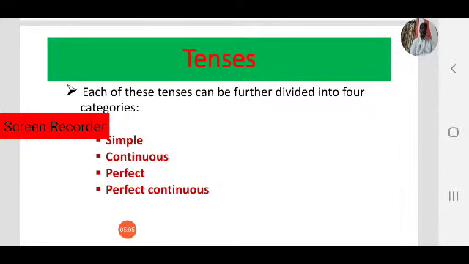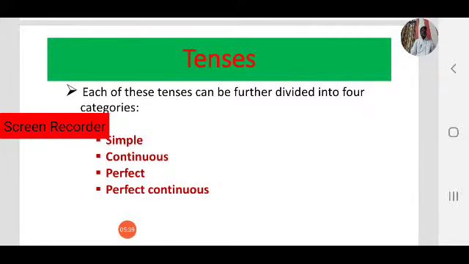For example, in present tense: present simple, present continuous, present perfect, and present perfect continuous. In past: past simple, past continuous, past perfect, and past perfect continuous. Future: simple future, future continuous, future perfect, and future perfect continuous.